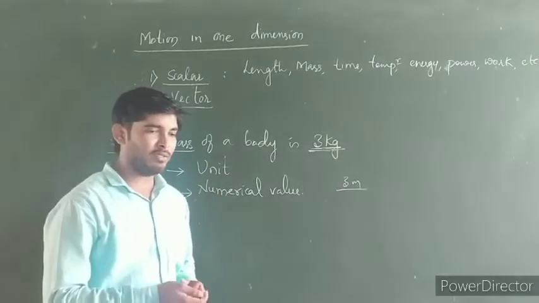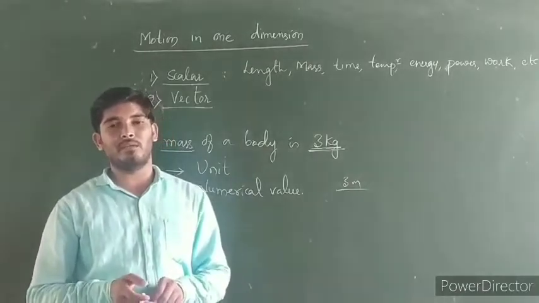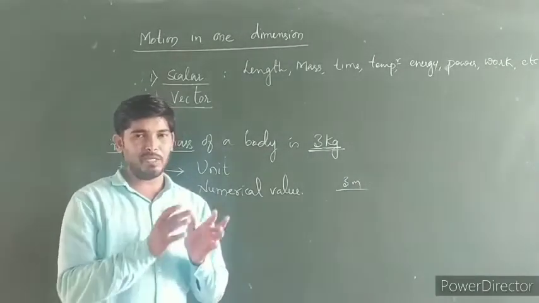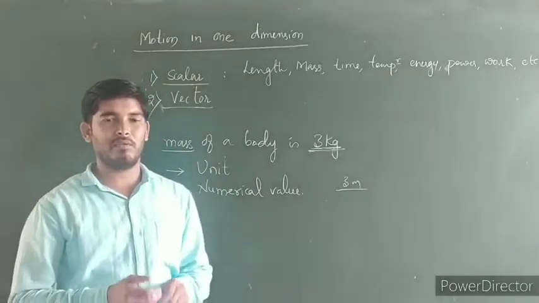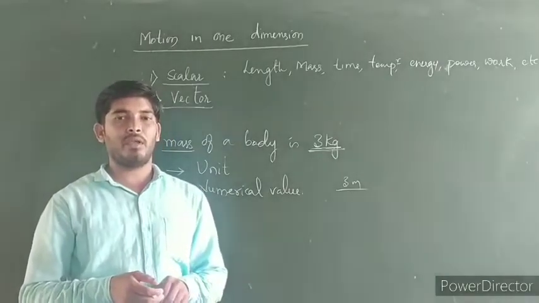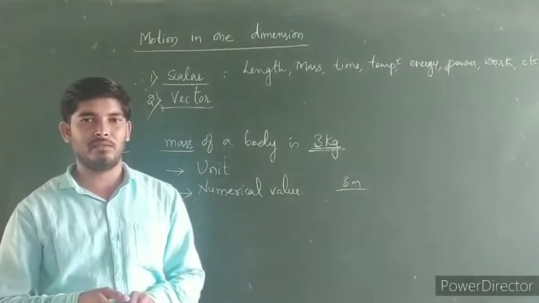If you say it like this, the statement doesn't give any complete meaning. Why? Because when I say "displace a body 5 meters from its point," the first question that arises is, in which direction do we have to displace it?